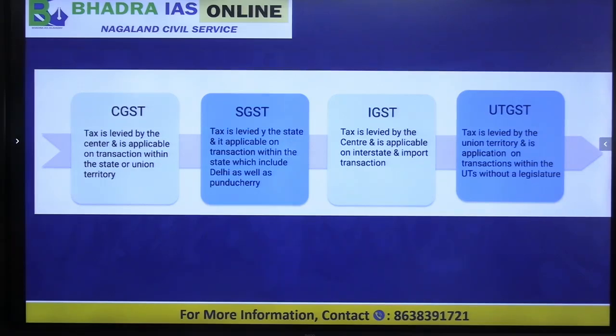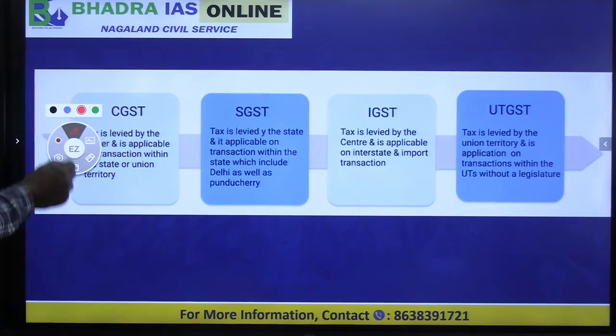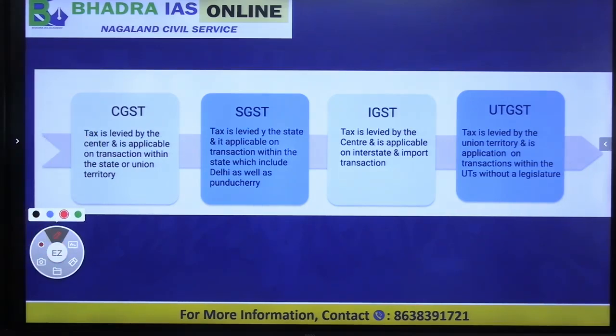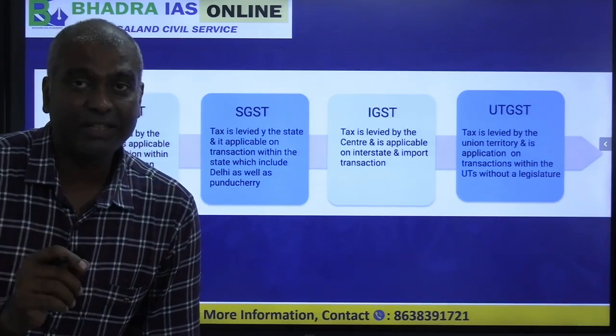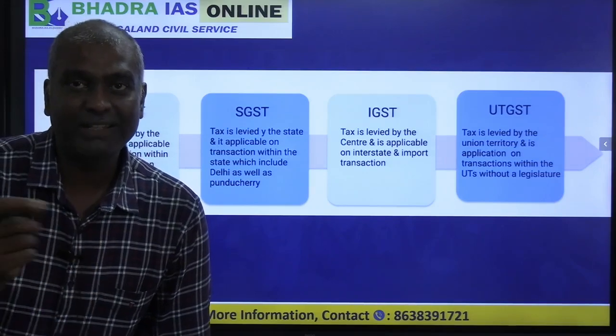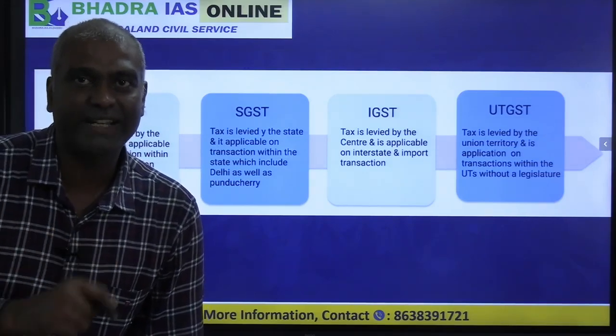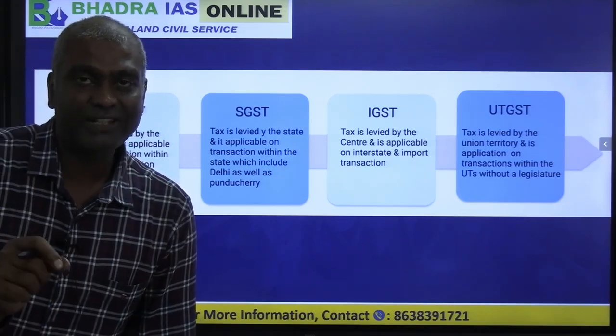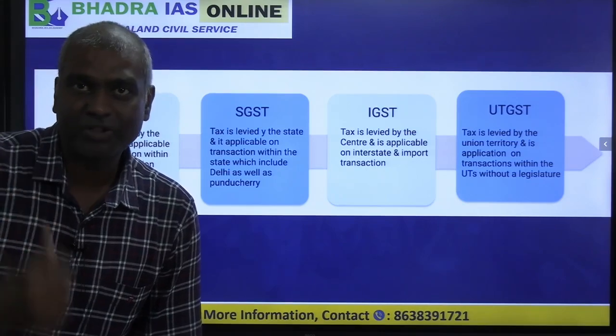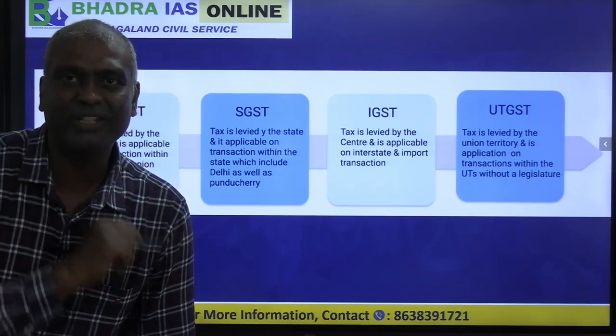Let's look at some details of these 4 types of GST. The first one, CGST, is called central GST. This GST is imposed when there is a transaction within a state, any buy and sell. On that transaction, the central government puts a GST, that is called CGST.